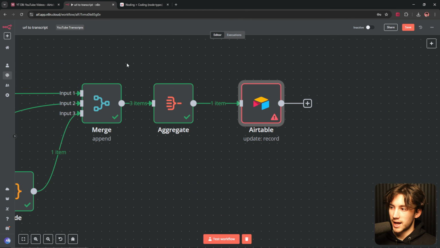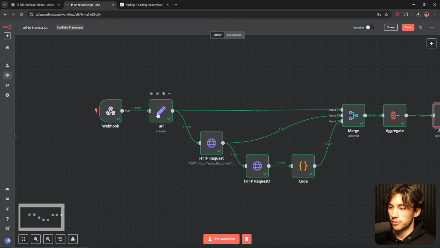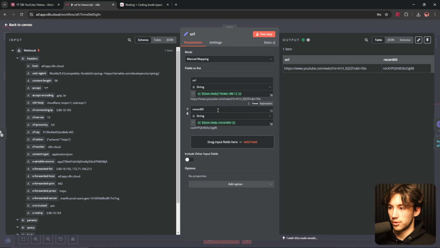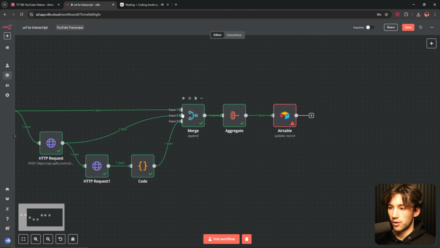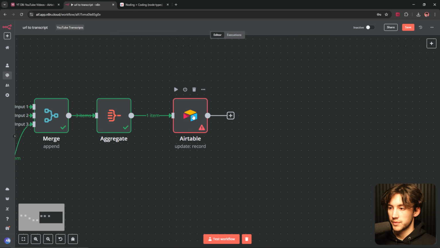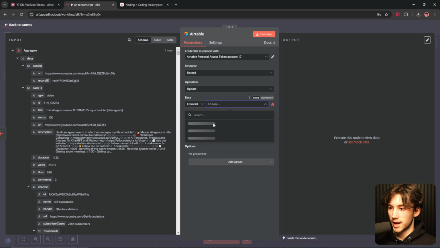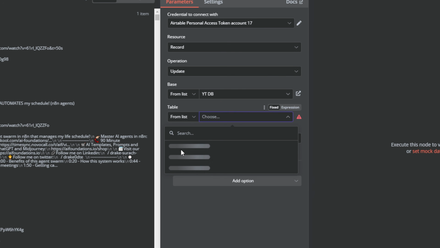So we've dragged the record ID of the page that pulled in from the URL all the way back here. We pulled in the record ID and imported it all the way to the merge field right here. So now I can update my record ID. But first we want to choose a base and then our table. If the table doesn't appear, quickly change fields and then it will appear.